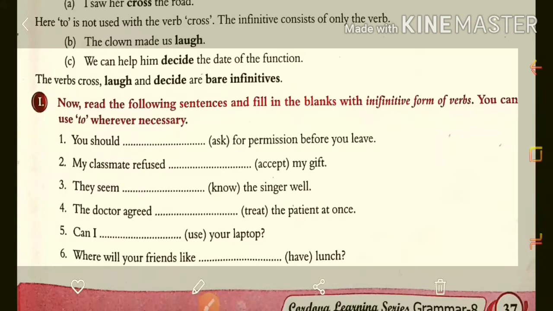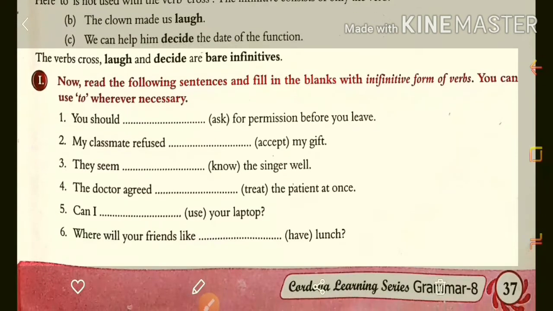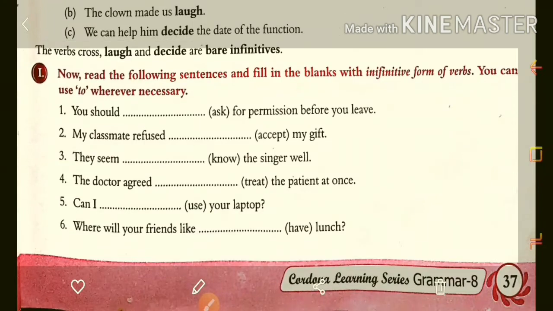For example, you should ask for permission before you leave. Then, my classmate refused to accept my gift. They seem to know the singer well.